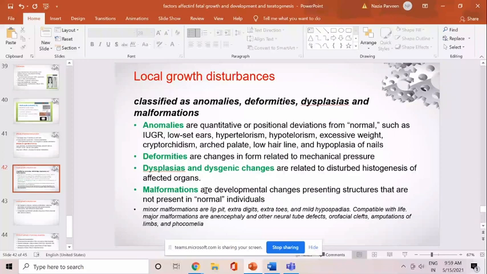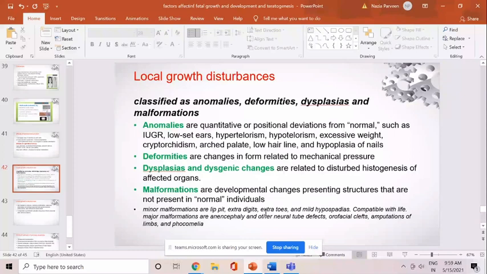And malformation, they typically mean कि there is developmental changes presenting the structures that are not present in the normal individuals. Malformations होती है जो कभी भी normal individuals में नहीं मिलती हैं, उसमें अगर कुछ abnormal form इतनी abnormal होती है that is clearly away from the normal pattern. So these malformations could be minor or major. माइनर malformations तो compatible रहती हैं लाइफ के लिए, so that is not going to be very much lethal, like